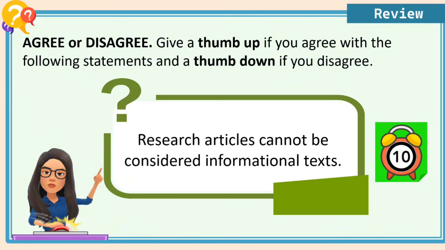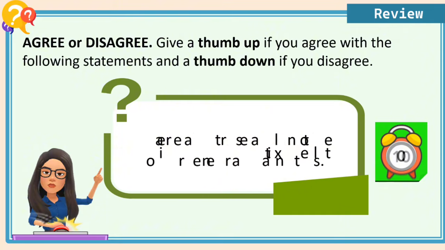Research articles cannot be considered informational texts. Is it a thumb up or a thumb down? The correct answer is thumb down.